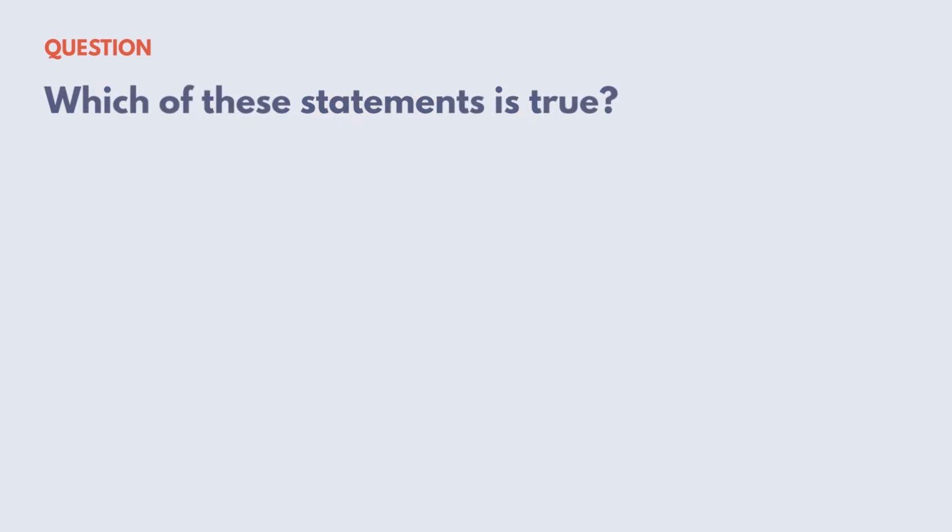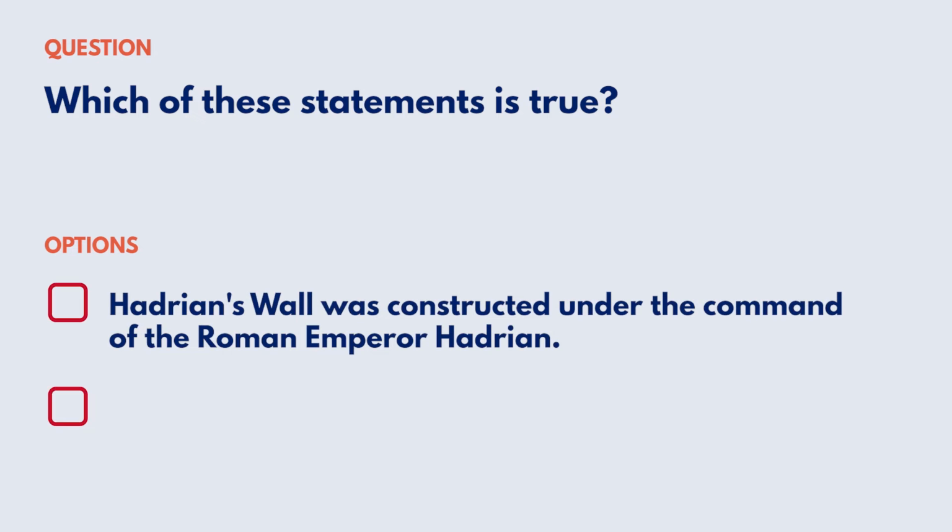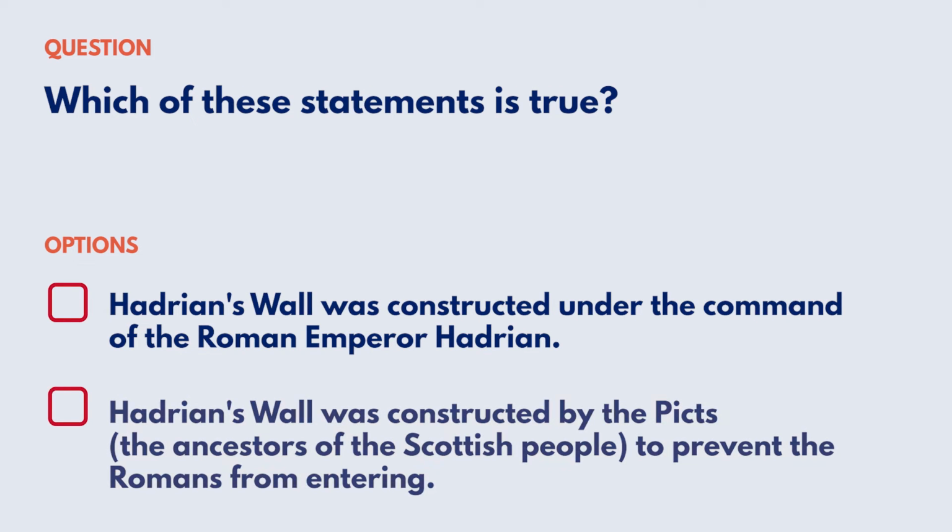Which of these statements is true? Your options are: Hadrian's Wall was constructed under the command of the Roman Emperor Hadrian. Hadrian's Wall was constructed by the Picts, the ancestors of the Scottish people, to prevent the Romans from entering.